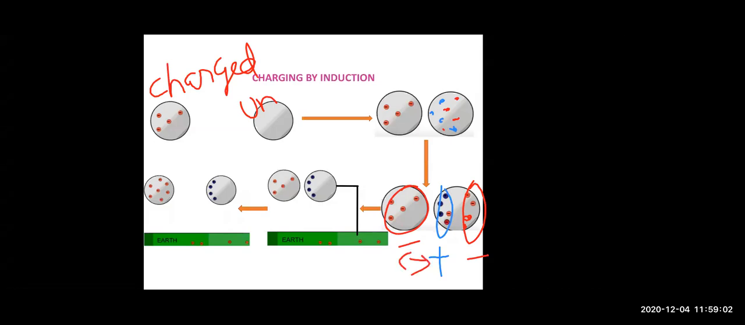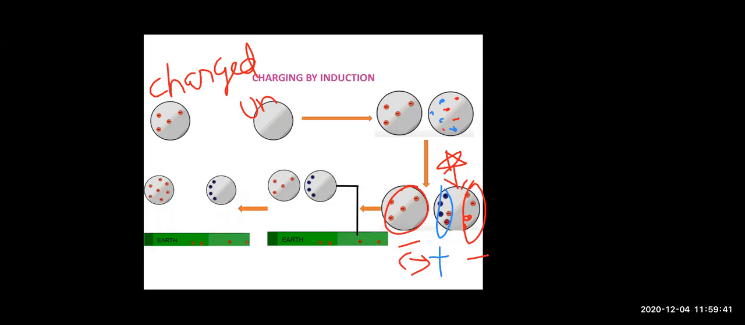So what occurred? The rearrangement of electrons and protons took place in the uncharged object. The protons and electrons got themselves repositioned. All the protons arranged themselves on the left hand side, towards the charged object, because they were getting attracted. And all the electrons of the uncharged object arranged themselves on the right hand side, because they were repelled by the electrons of the charged object.